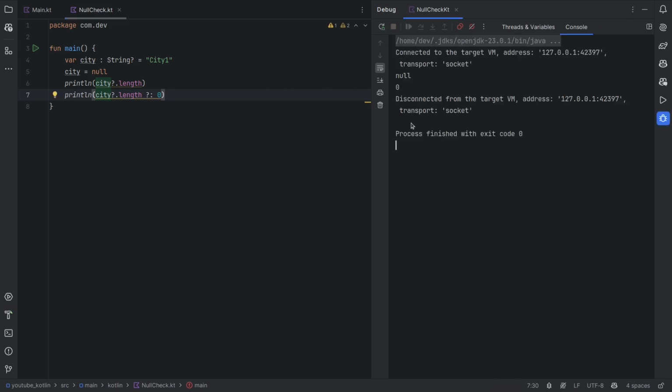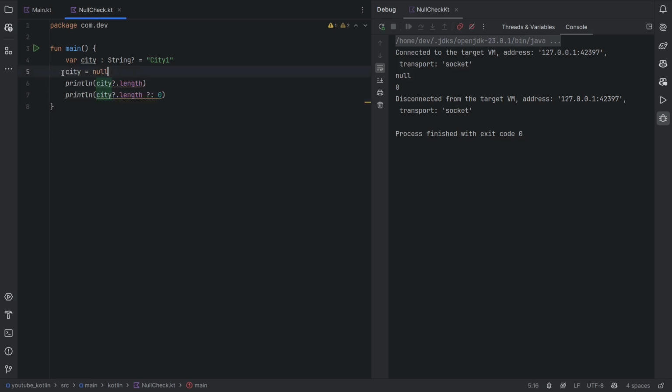So let's run this again, and you see that it's printing 0. What's happening here is it first checks if city is null. If city is null, then it would print this default value. If city is not null, then it would print the length of the city.